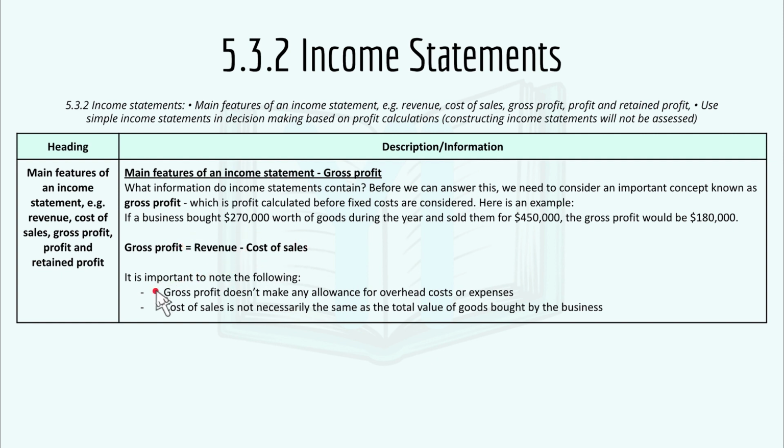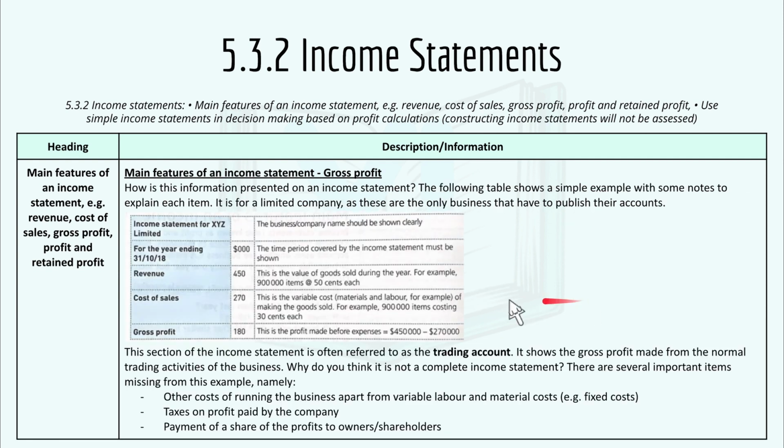And it is important to note the following. Gross profit doesn't make any allowance for overhead costs or expenses, and the cost of sales is not necessarily the same as the total value of goods bought by the business. Then we have more for gross profits.